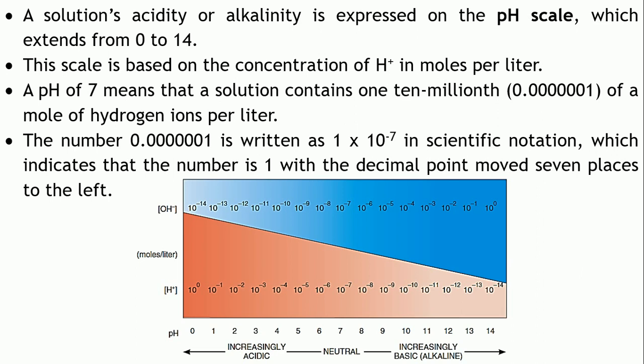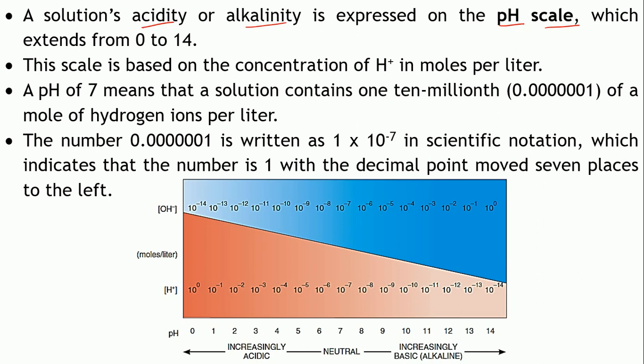Usually the solution's acidity or alkalinity: a particular solution will either be acidic or alkaline in nature, right. So this acidity and alkalinity is expressed on a pH scale. There is a particular range of pH, and a solution or your body fluid may have any particular pH within this range.